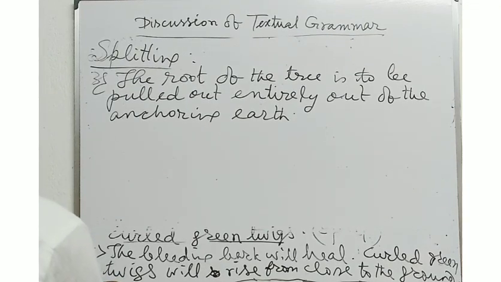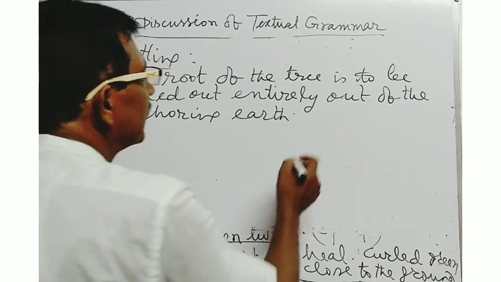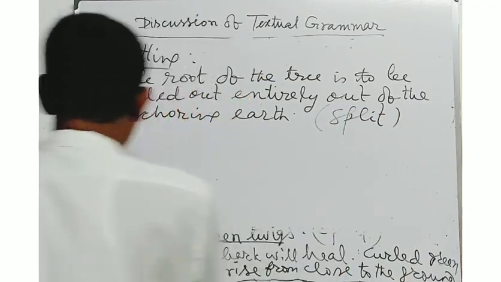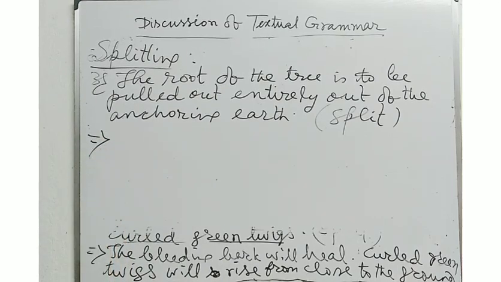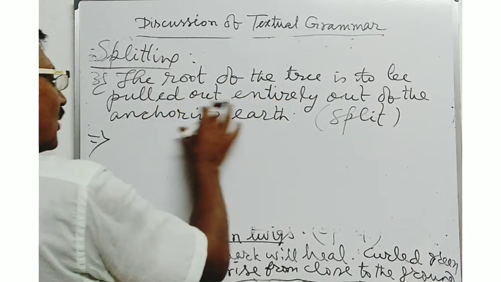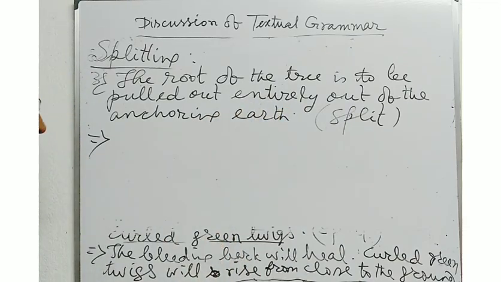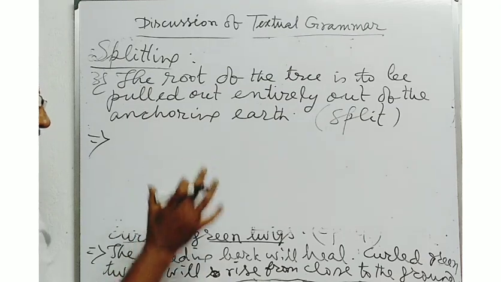Here, if the sentence is given in this way and is to be split, what type of splitting will there be? The root of the tree is to be pulled out entirely out of the anchoring earth. This is a simple sentence, and you are asked to split it into two separate simple sentences.